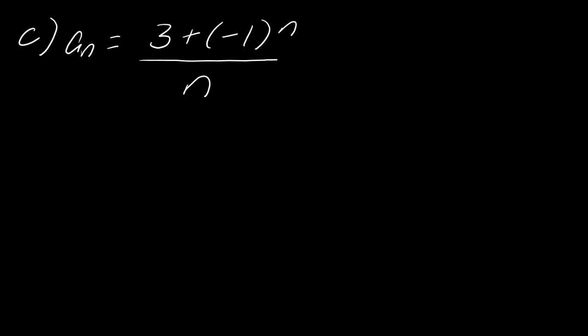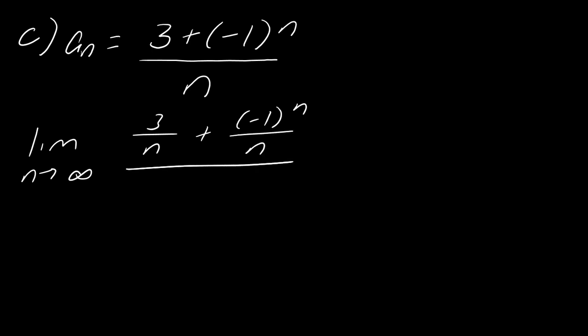Okay, so I'm going to go ahead and set this up, and I'm going to divide everything by n, so you can just see what's happening here. So I've got 3 over n plus negative 1 to the n over n, and then n over n is going to equal 1. Okay, this one I think can be a little bit confusing for people. So let's go piece by piece.